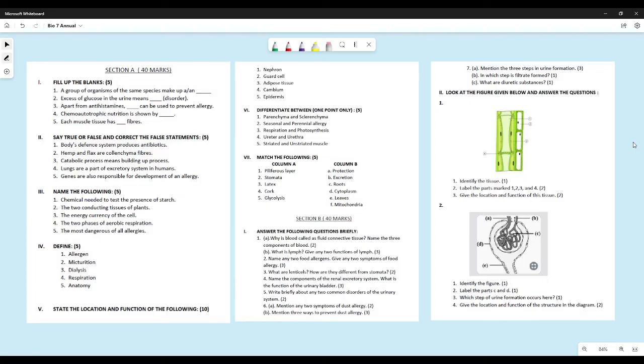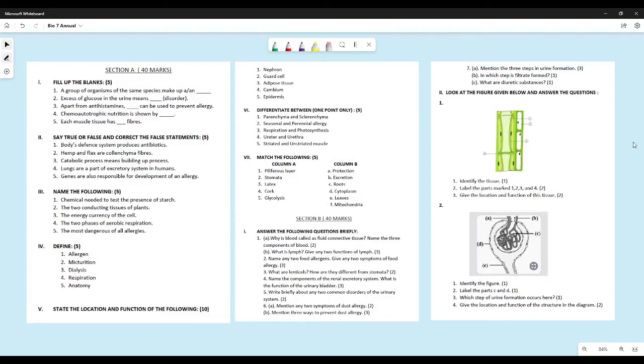What is lymph? Give any two functions of lymph. Lymph is derived from the blood itself. It is made up of plasma and WBC. It is the fluid which is found between the tissues. Either of these things you could have written. Give two functions of lymph. First and foremost, it helps in fighting the germs because it has WBCs. And the second function, it also helps to transport material from one part of the body to another. They are also connective tissues.